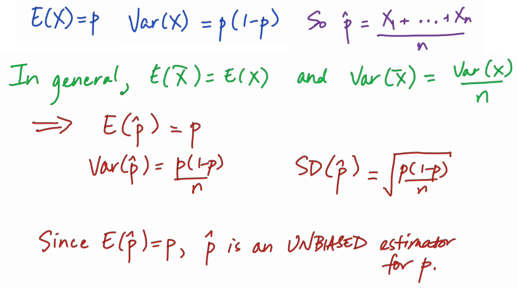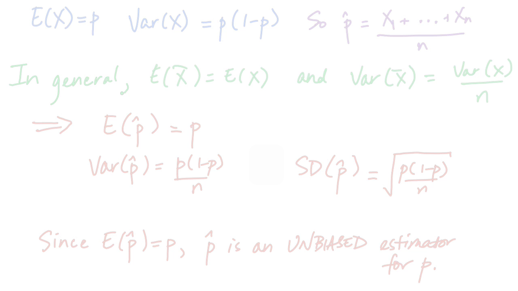Something else to note. We observed in the plots of the probability distributions for the proportions of heads when flipping a coin that the standard deviation, the variability, the spread, decreases with n, the number of trials. So the larger our sample size n, the more times we flip the coin or the more times we run our experiment, the more trials we have, the variability in the proportion of times the coin comes up heads, or the proportion of successes, whatever a success is, decreases. And now we know exactly how it decreases.